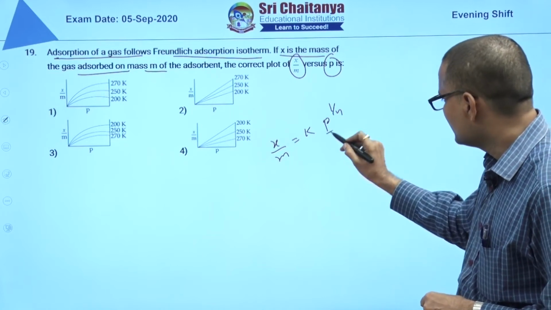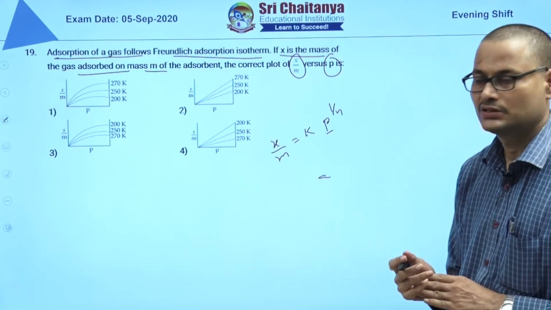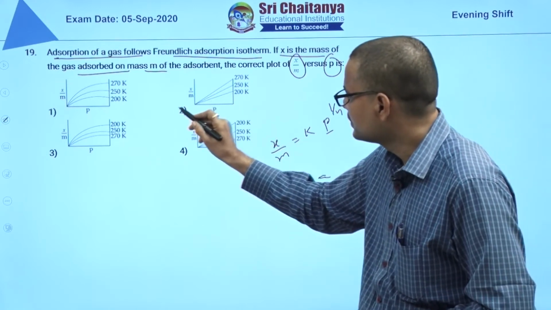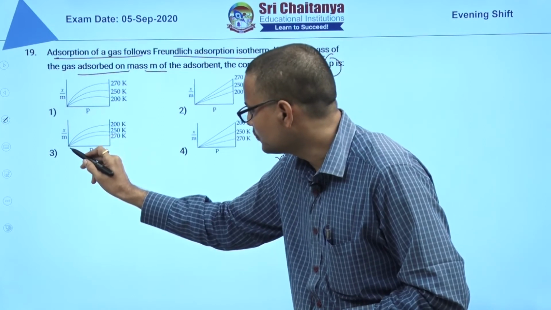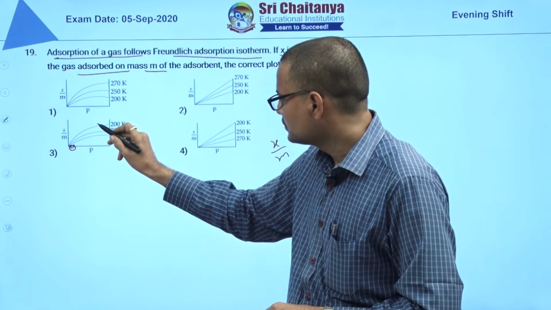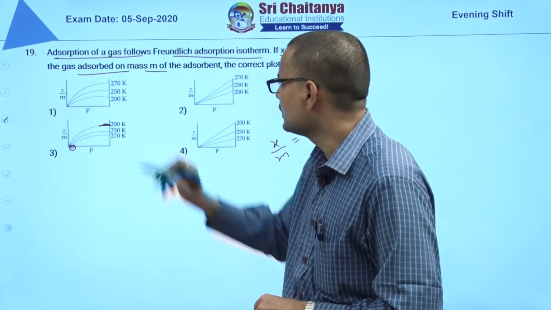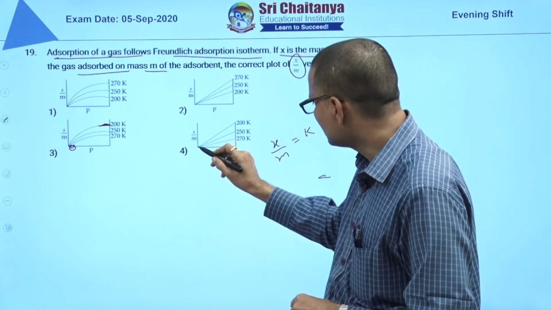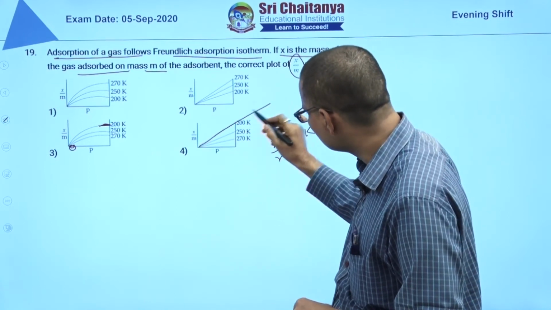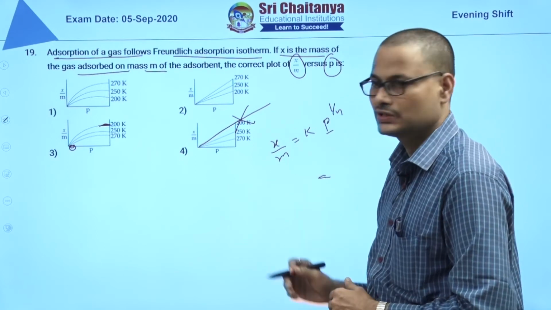Here, as we learned, gases are highly adsorbed at low pressures. At very high pressure the adsorption is saturated, no more adsorption will happen. So adsorption is not continuously increasing, it won't increase continuously with increase in pressure.